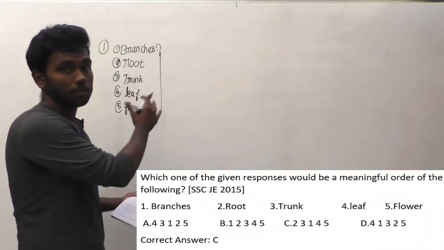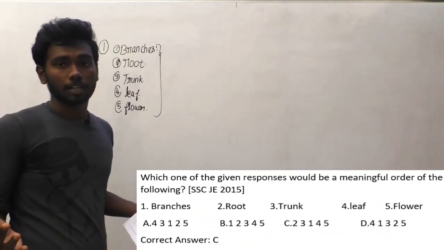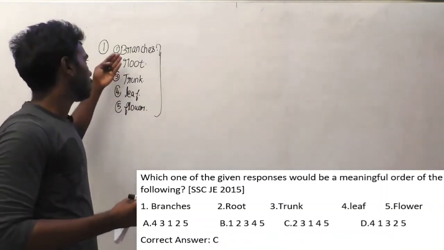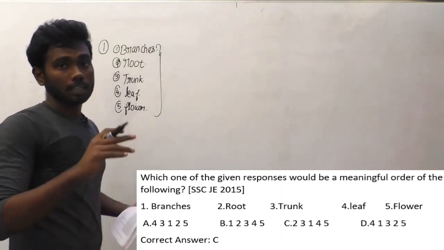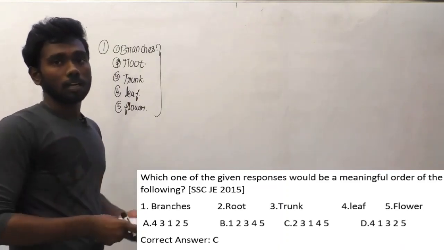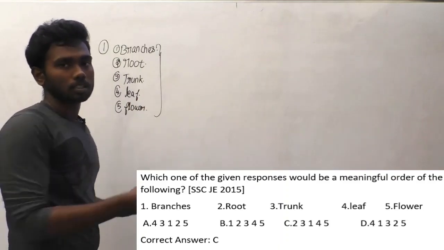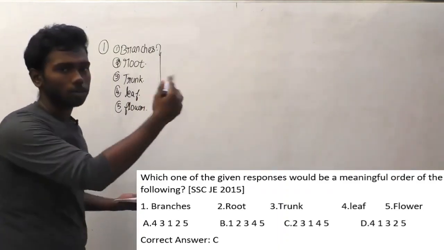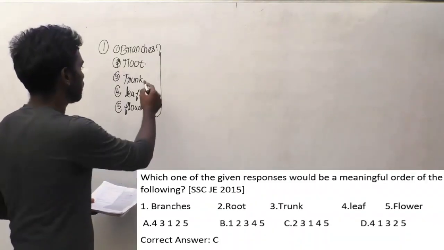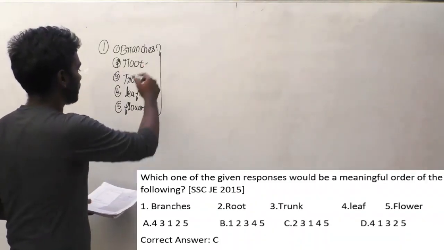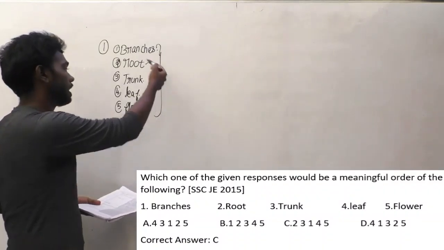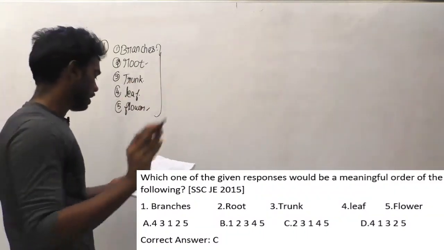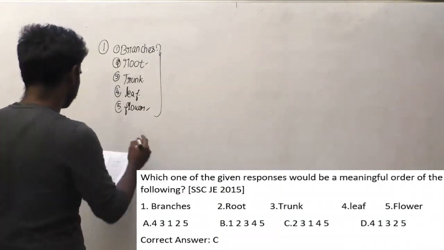When these type of jumbled questions are asked in competitive examination, if they did not mention, we have to solve from top to bottom or bottom to top, means we have to think in both the options and see the answer options available and see which is the correct answer. I mean, we have to go from root to the end part flower, and it can be from flower to root also. We have to think in both the options. Let's see the answer options given for us.